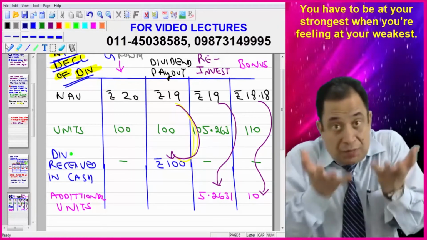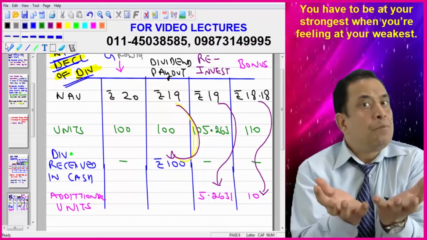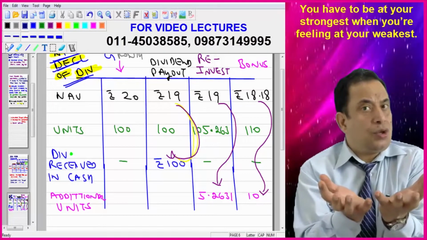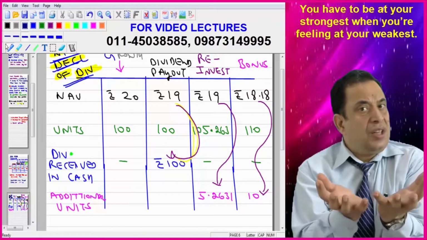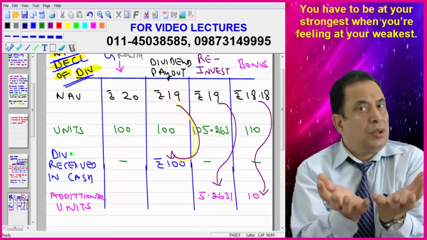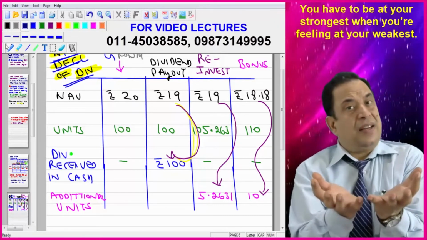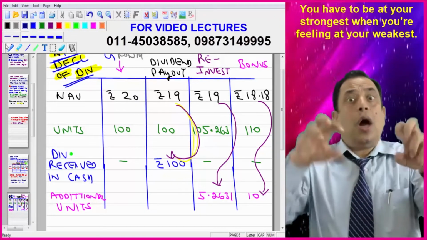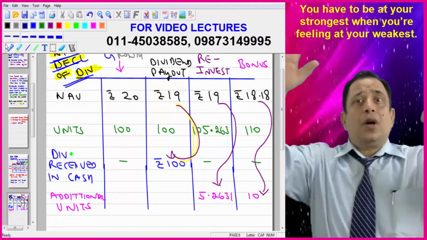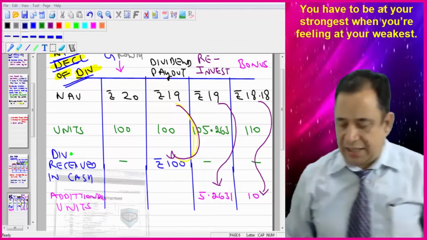Now, on the basis of these concepts, I will be solving CS Executive New Syllabus December 2018 examination question, CS Executive New Syllabus June 2019 examination, CS Executive New Syllabus December 2019 examination, and even I can now solve CA final new syllabus November 2019 examination question. All can be easily solved because I know now the difference between these different plans. So let's start the journey.